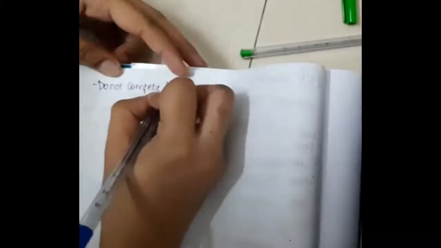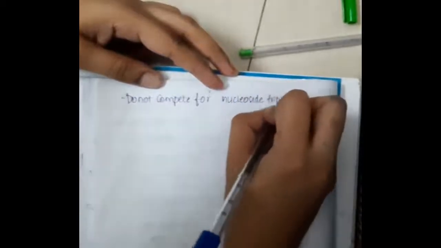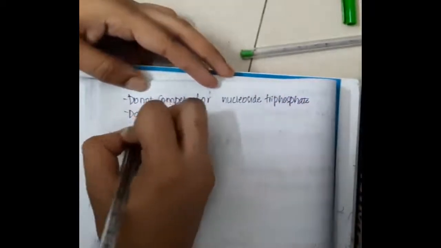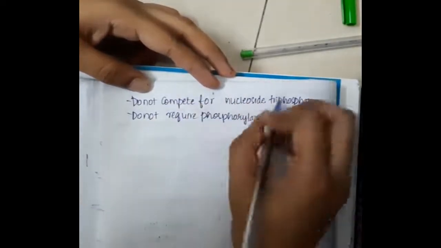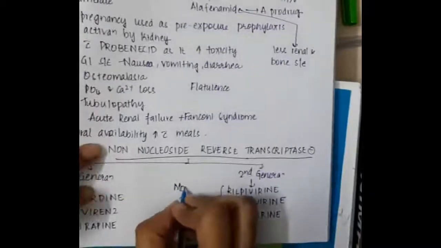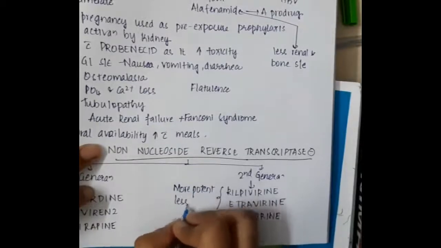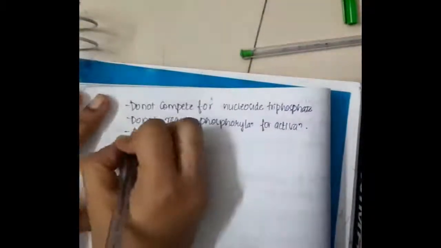These drugs do not compete for nucleoside triphosphate. They do not require phosphorylation for activation. If you see, drugs like rilpivirine, etravirine and doravirine are more potent and have lesser side effects.